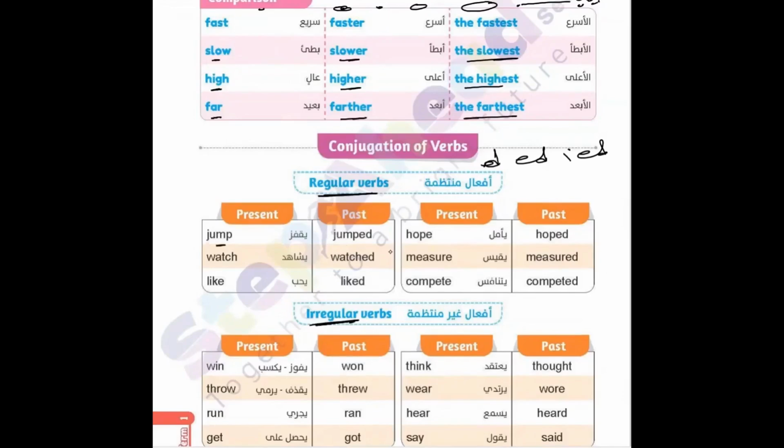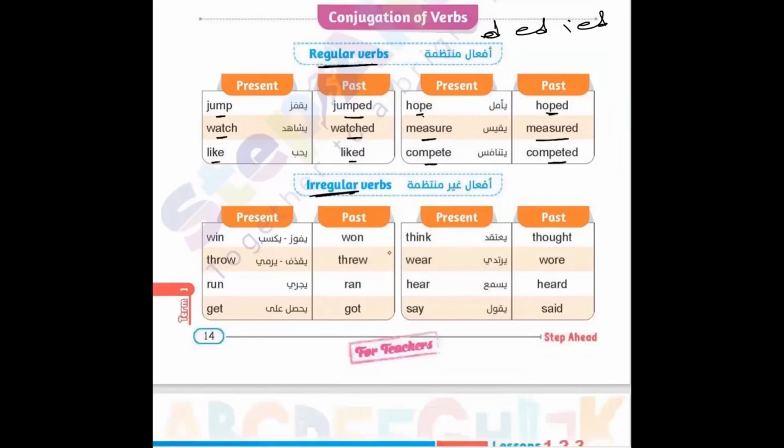Jump, jumped. Watch, watched. Like, liked. Hop, hopped. Measure, measured. Compete, competed. Irregular verbs: win, won. Throw, threw. Run, ran.